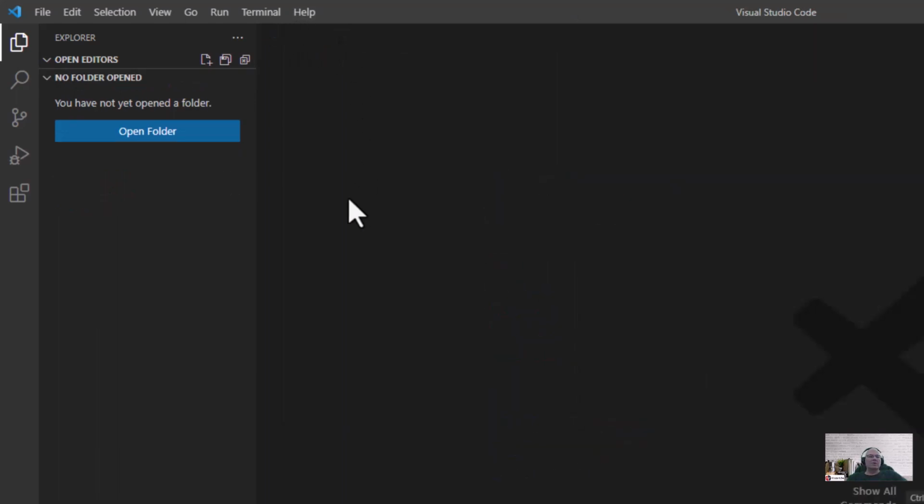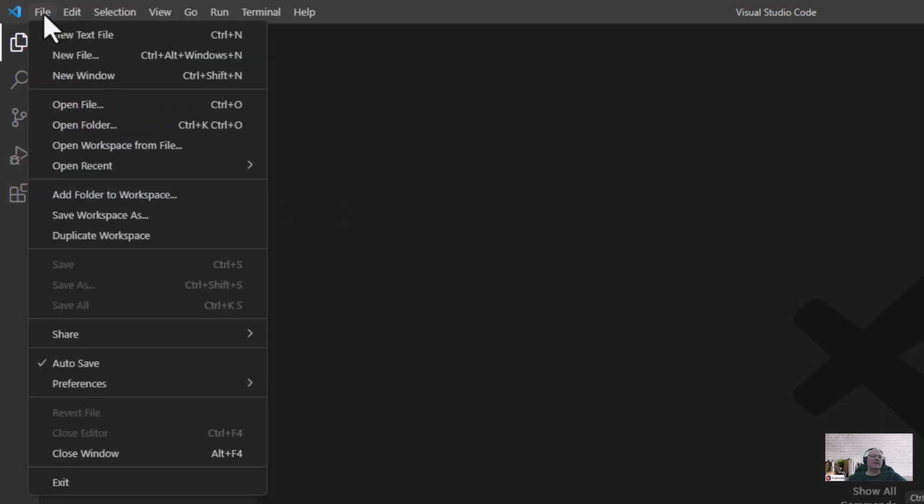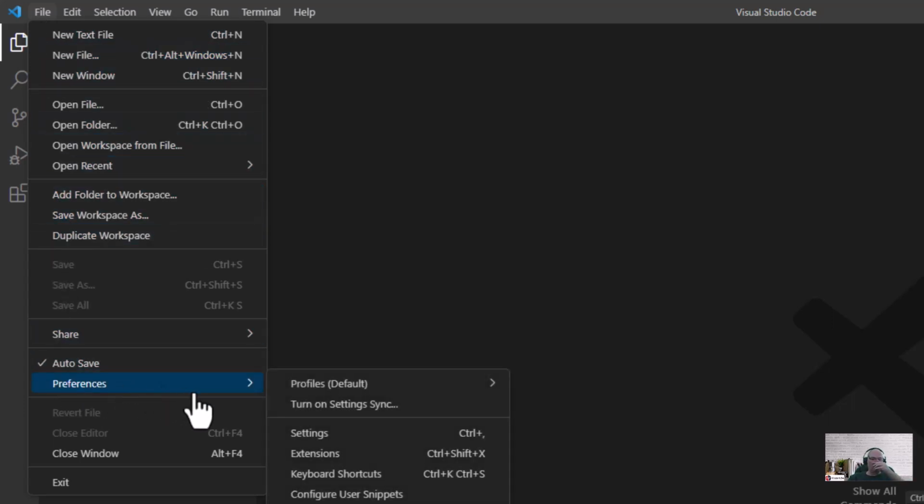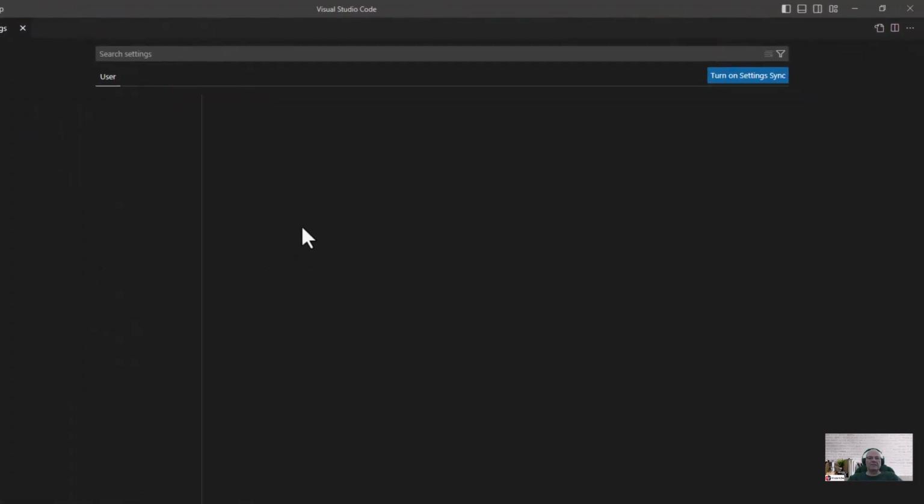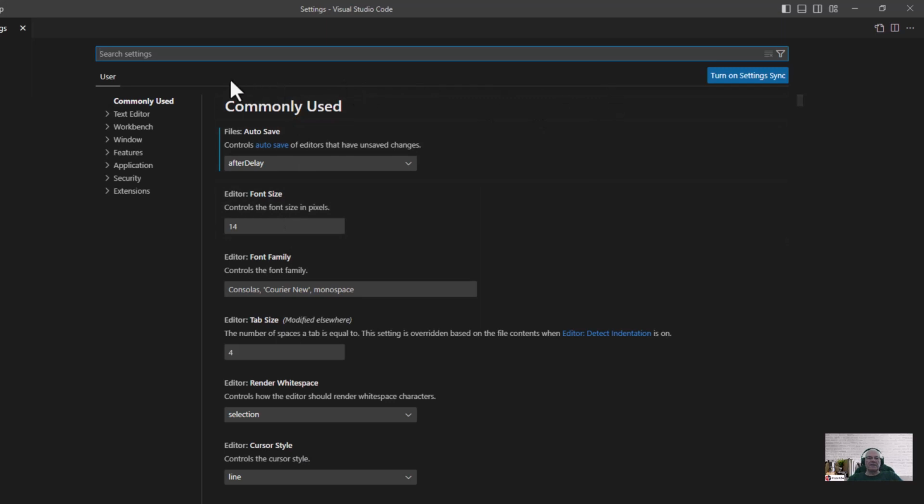Okay, so let's look at some of the settings you might be interested in. We're going to left click on File, then scroll down to Preferences, then go over to Settings and click on Settings. You'll notice right here at the top there's a little search box, and you can type stuff in. We're not going to type anything in right now. We will in a second.